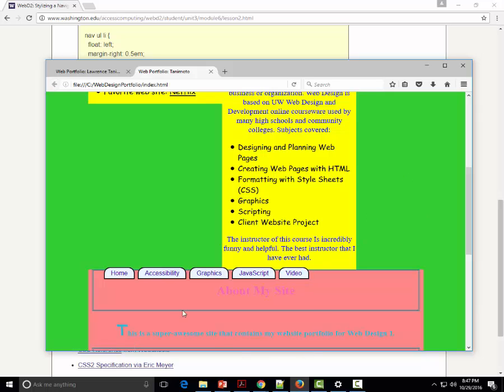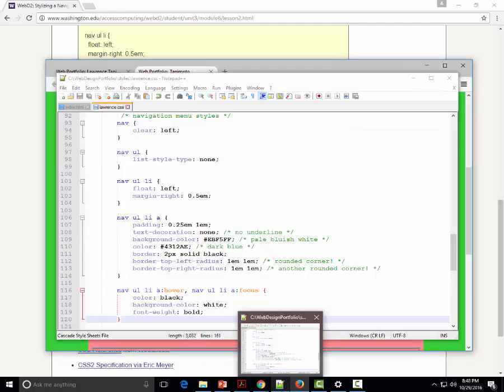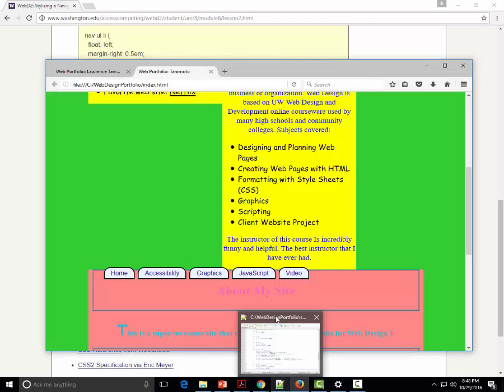Now, for some people this might be okay, and this is exactly what they gave you. But I think what I want to do is center this navigation menu, and then make it so that about my site isn't overlapped with it. This might be a little bit different for everyone depending on your particular CSS, but I'm going to try to change some of my nav style, which is the overall container, to get this to work a little bit better for me.